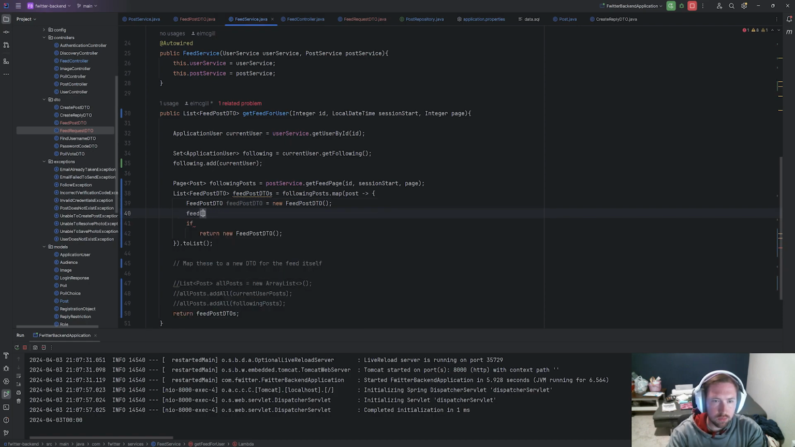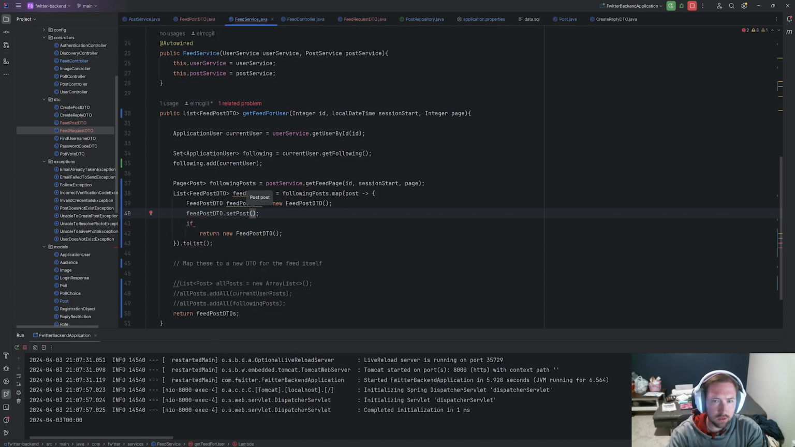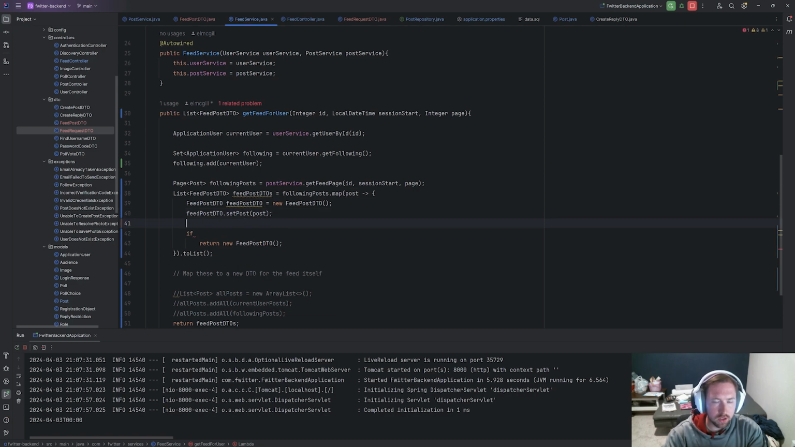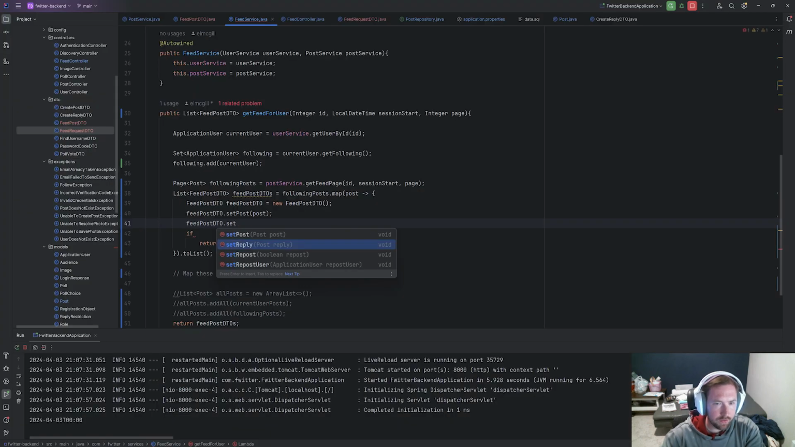We'll go ahead and set the feed post, maybe DTO dot setPost. So we already have the post, so we need to set the post there, and then we need to figure out if it's reply or whatnot. So we can go ahead and say feedPostDTO dot setReply. So we can set whether it's a, do we have this? I just realized. Figure we'd have access to what it was a reply to, but we don't. We can set if it's a repost, which is going to be complicated.